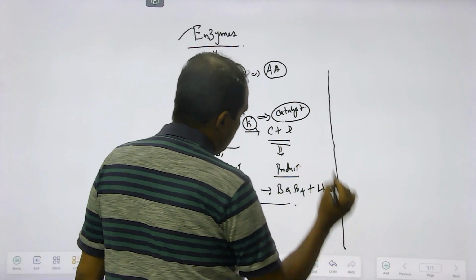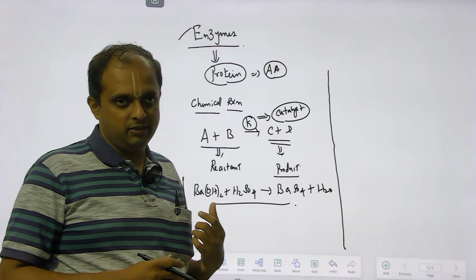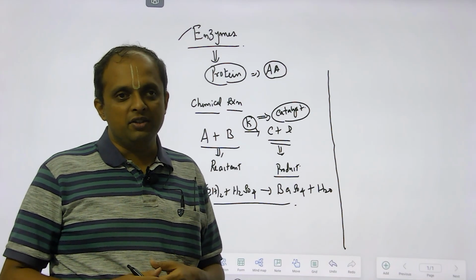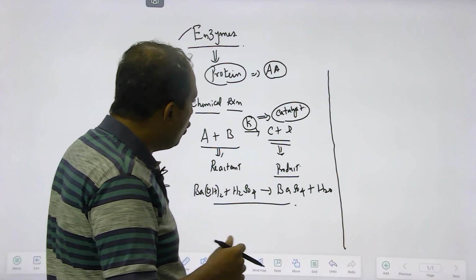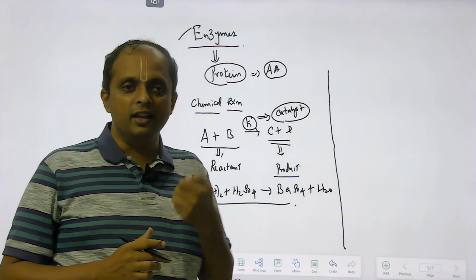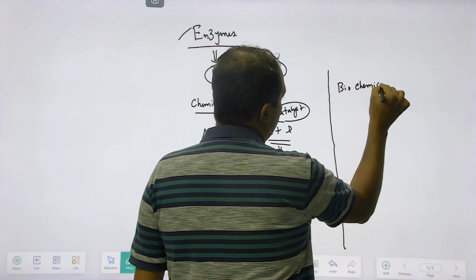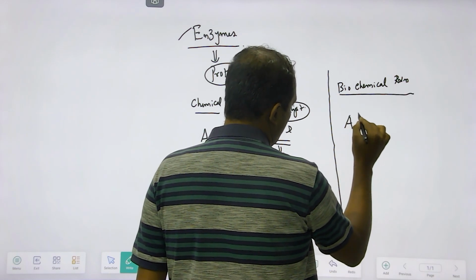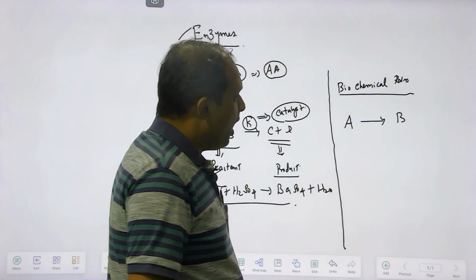Friends, with this background, let's have an idea that such chemical reactions do happen in our living system, the living cell, which comes under the umbrella of metabolic reactions or metabolic pathways. Those reactions are not just called chemical reactions. Since they happen in the living cell, we give a special name, biochemical reaction. So you have the same thing: let's assume A giving rise to B, or A plus B giving rise to C plus D.